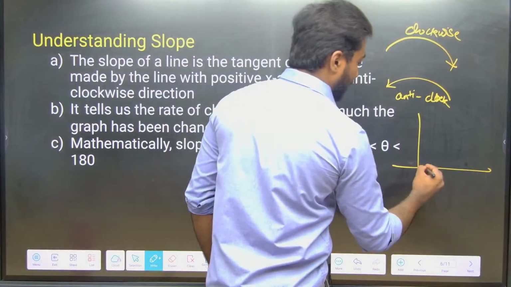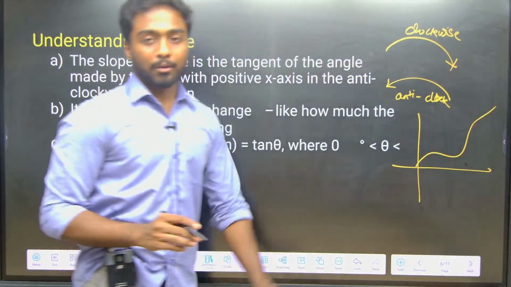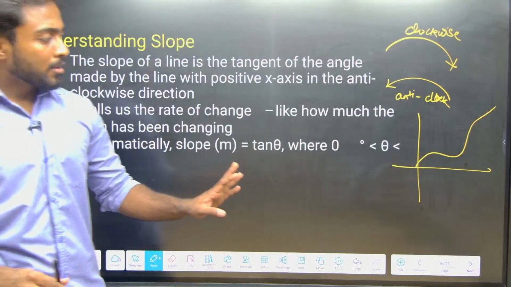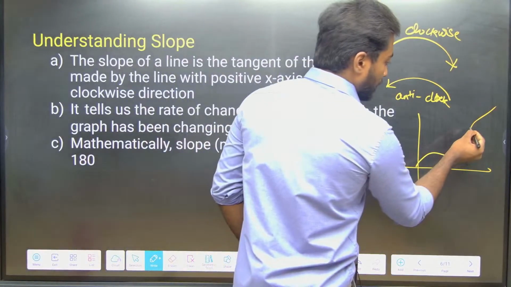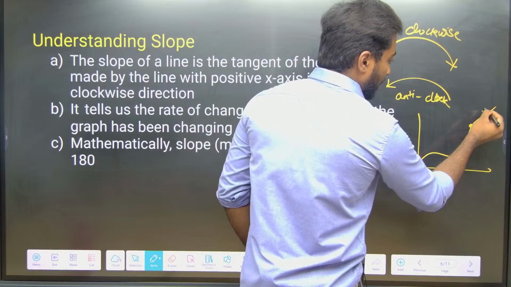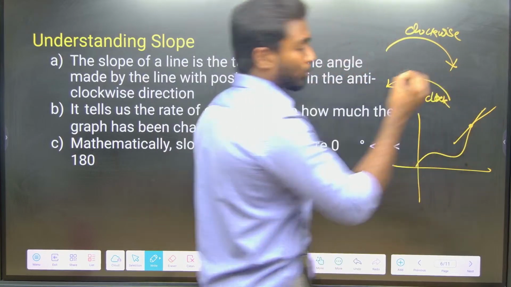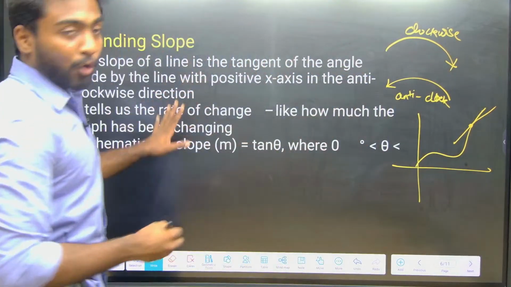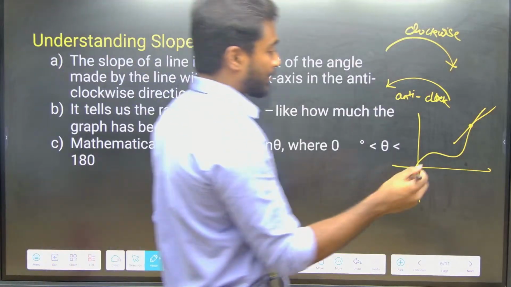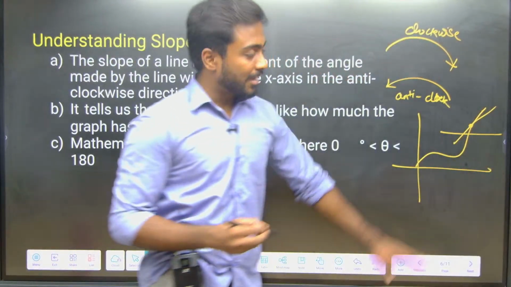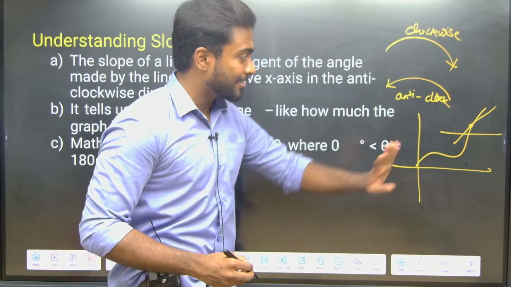Suppose there is a graph, and I take a point on it. If I draw a tangent to that, that is called the slope. Which direction do they take the angle? This is my x axis. I will draw a line exactly here, parallel, this is my x axis.